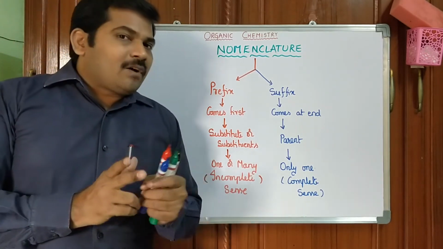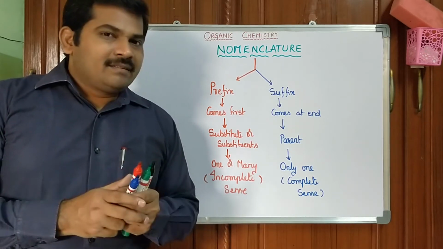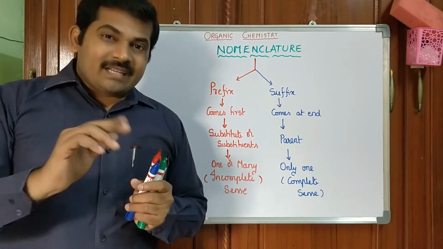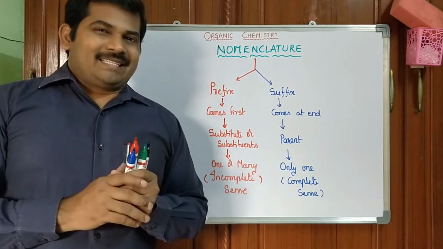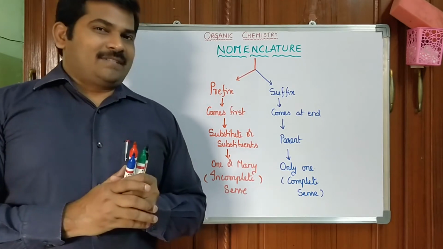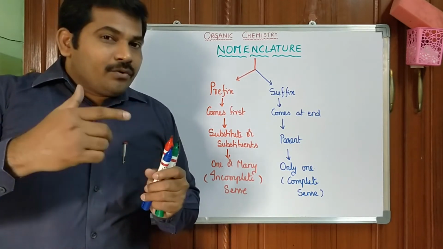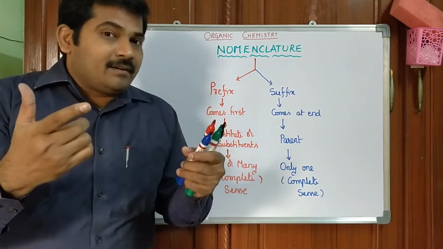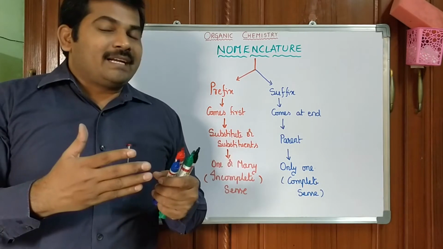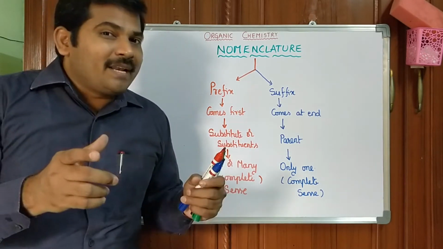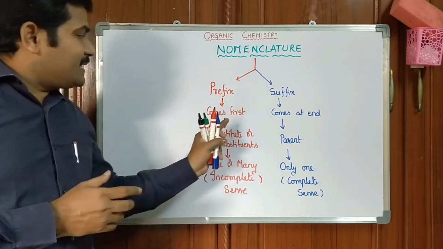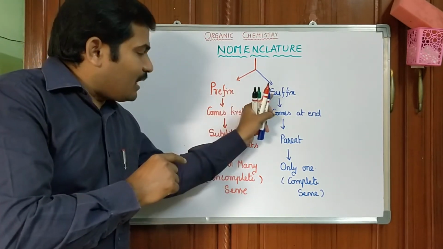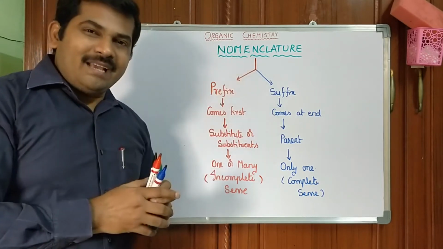Does it give full sense or incomplete sense? Full sense. Methyl, half sense. Next, benzene, full sense. Benzyl, half sense. So when we hear particular words, we can easily conclude whether the terms are giving full meaning or half meaning. This is the difference between prefix and suffix. The combination of these two is called the naming of organic molecules.